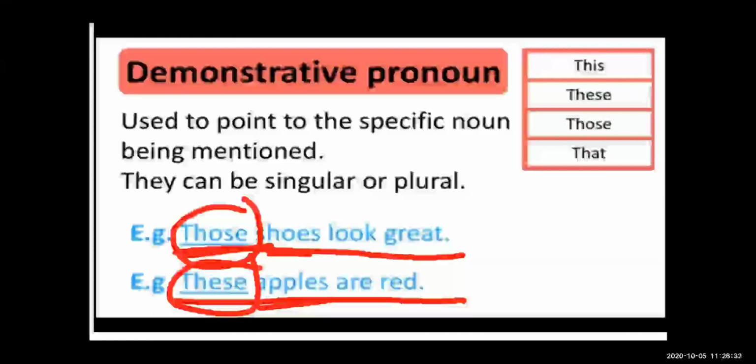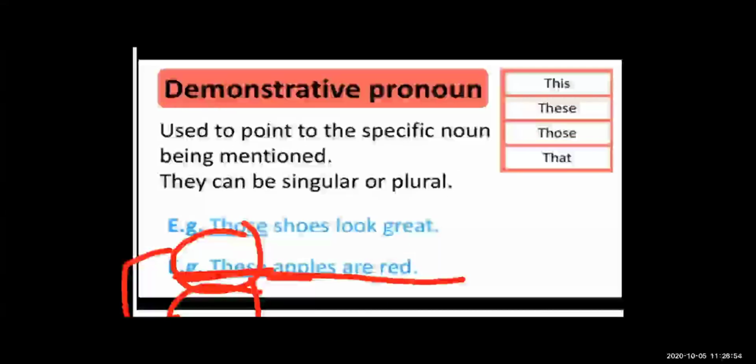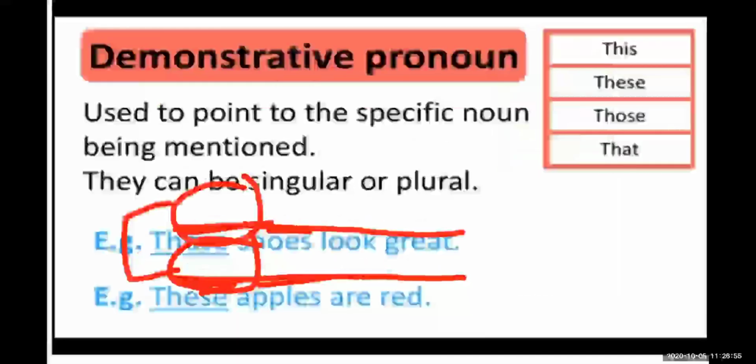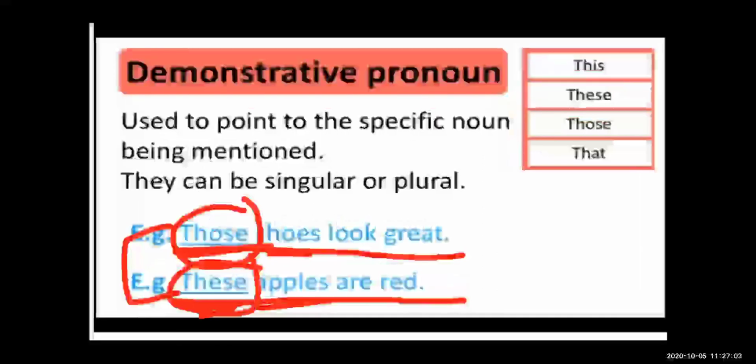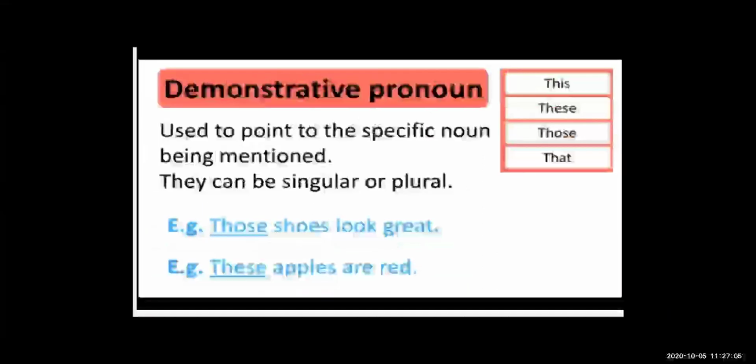Those and these are also the plural form. The demonstrative pronoun is used to point to the specific noun being mentioned, and it can be singular or plural. Now, which are the demonstrative pronouns? This, these, those, and that. So these are the demonstrative pronouns.